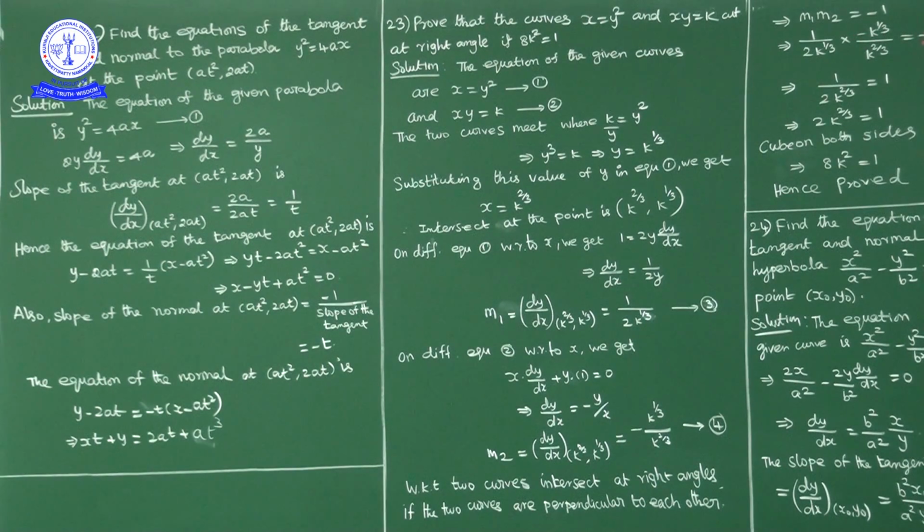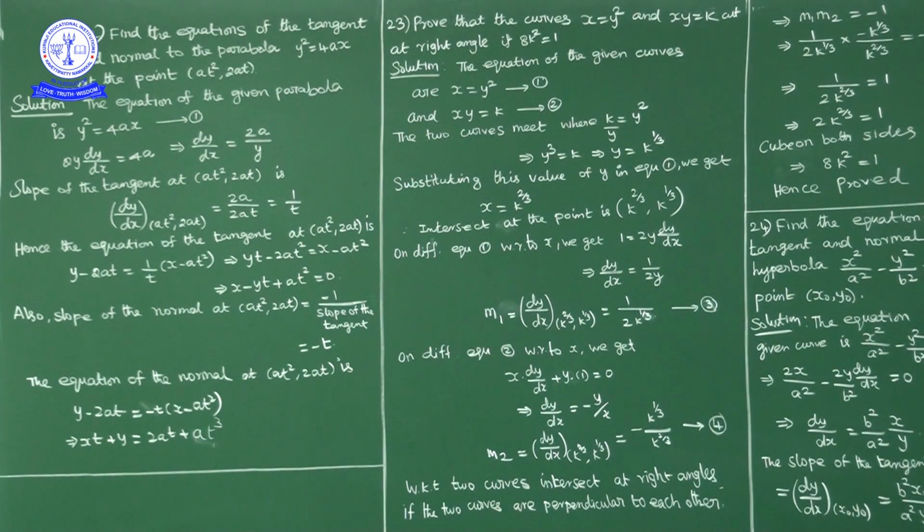This minus cancels, k^(1/3) in denominator and k^(1/3) in numerator cancel. So what we have, if we cross multiply, 2 into k^(1/3) is equal to 1. Cubing on both sides, we get 2 cube is 8, k^(2/3) power 3, the 3 cancels, k square. So 8k square is equal to 1 cube, which is 1. 8k square is equal to 1. That is what we have to prove.